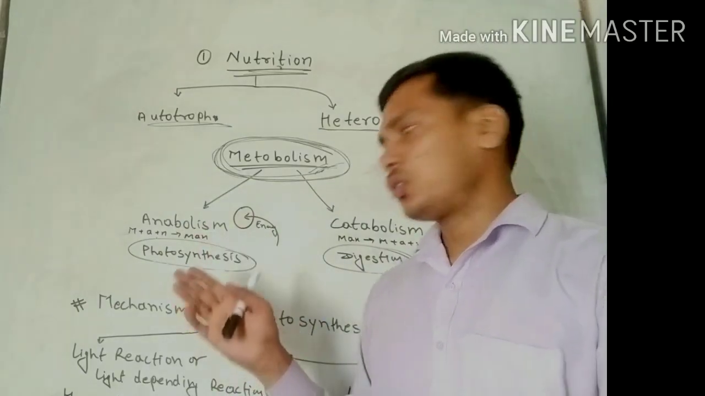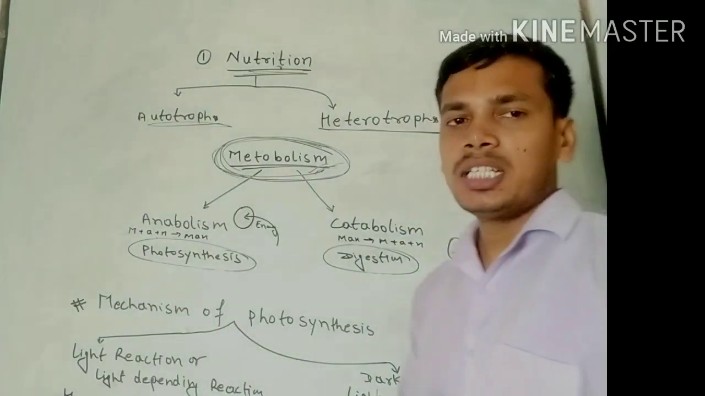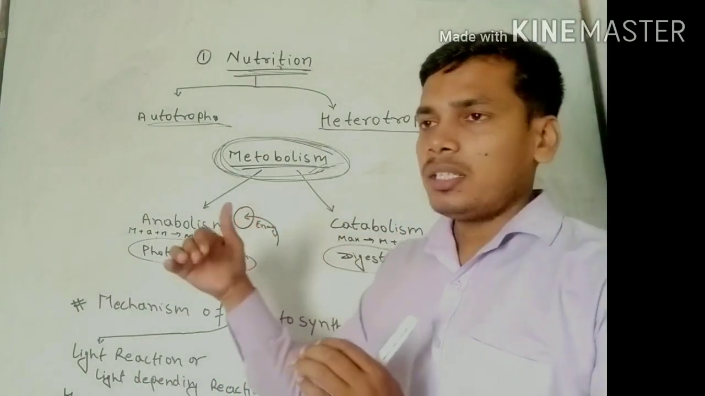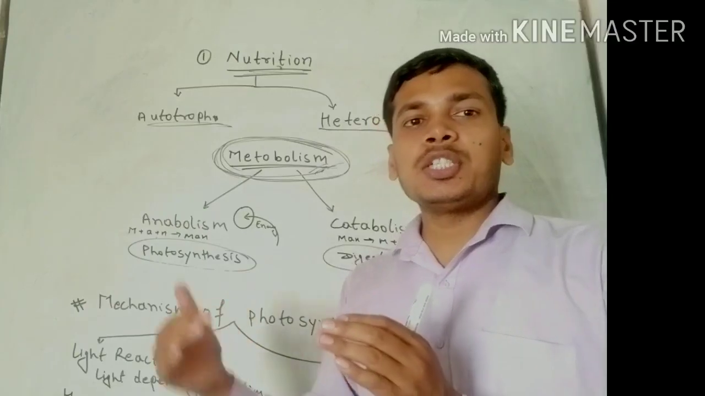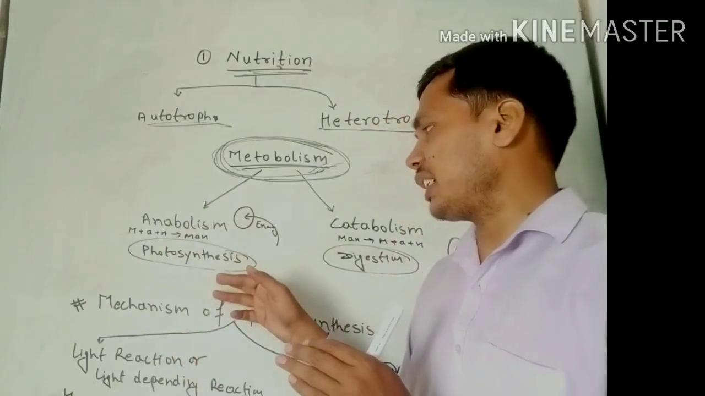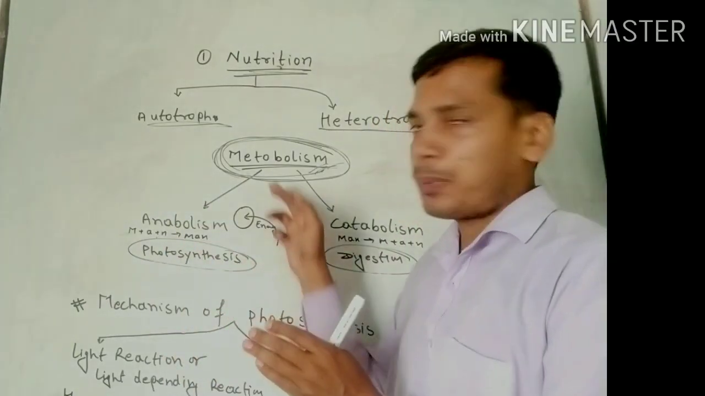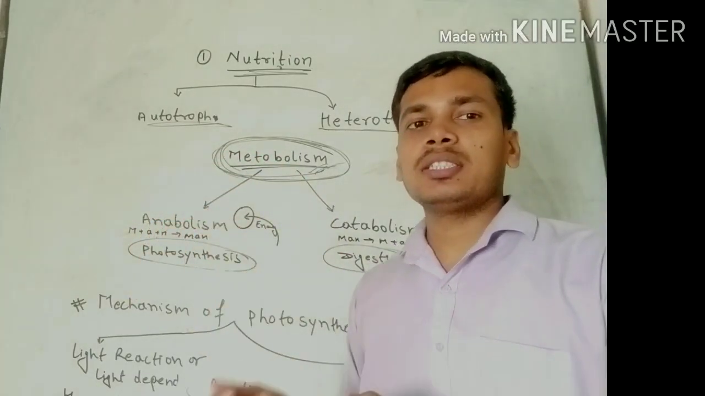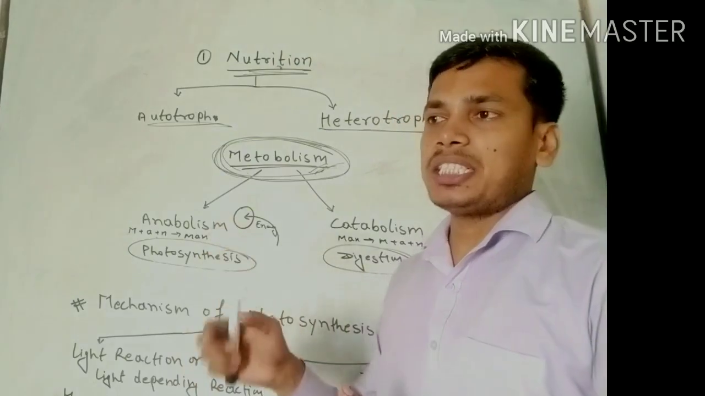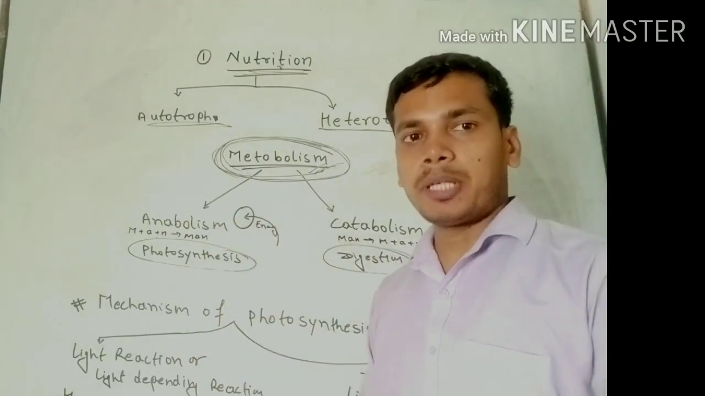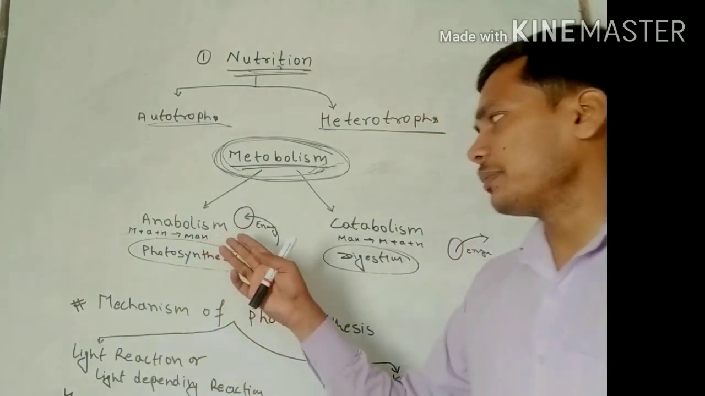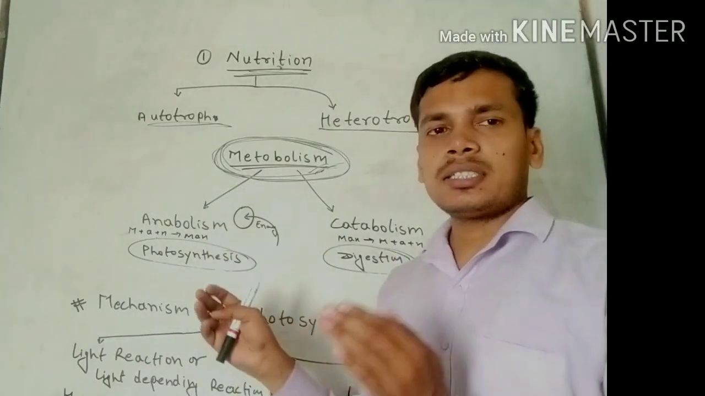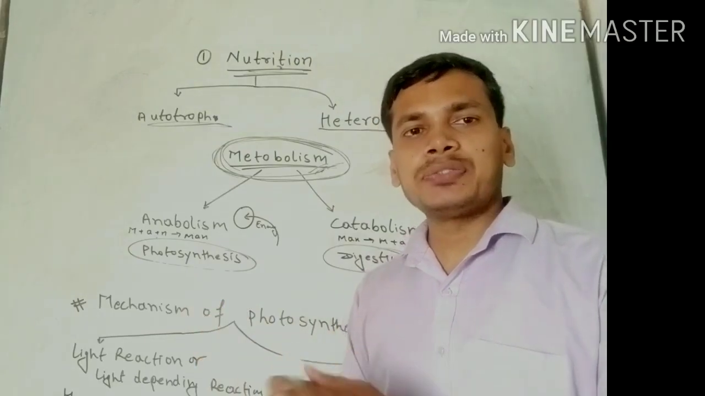So photosynthesis is anabolism, where energy is required; we need energy to complete it. Just like photosynthesis needs energy from external sources, plants or autotrophs need sunlight to perform it. So anabolism is an energy-consuming process, where simple substances combine to form a complex substance.